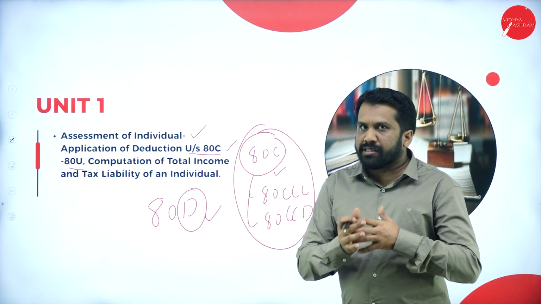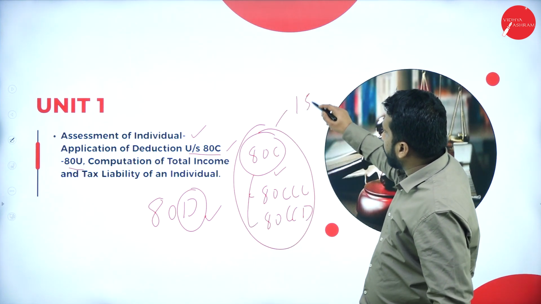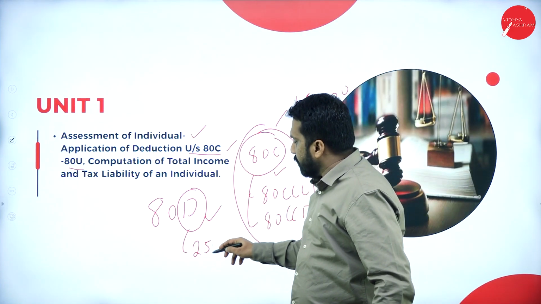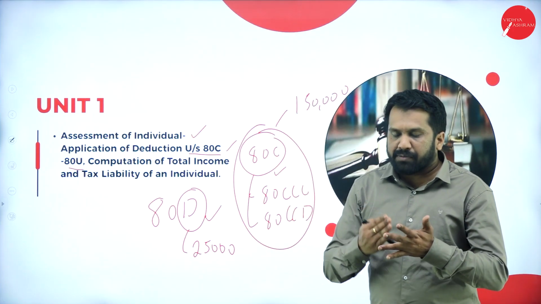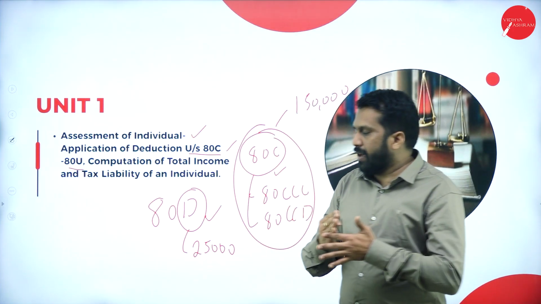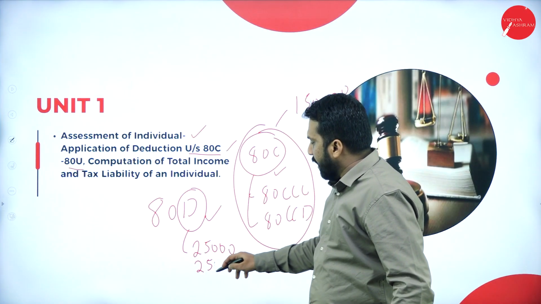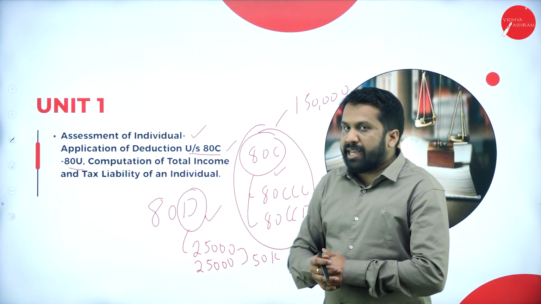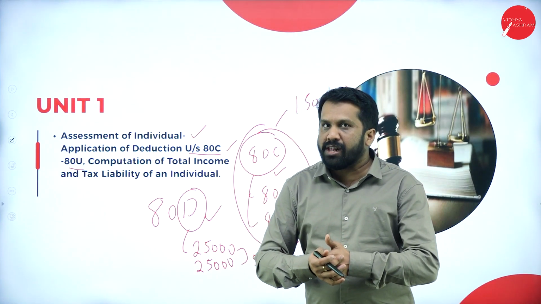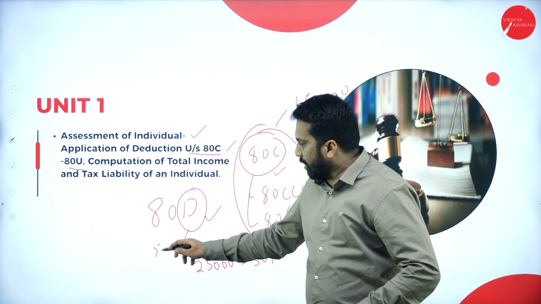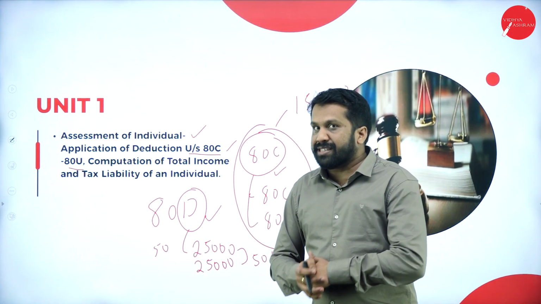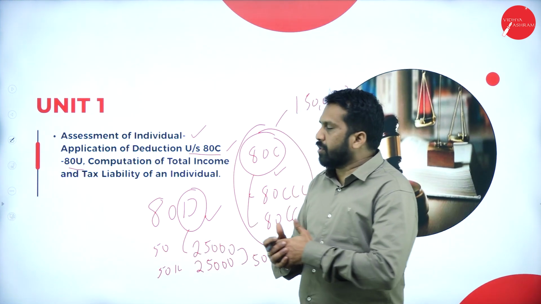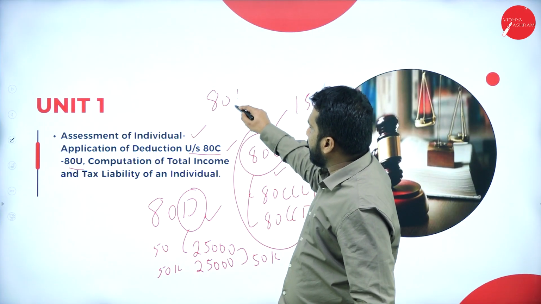In this also you have certain slabs, like all this comes under up to 1,50,000 deduction. In this 80D, 25,000 will be deduction for individual, spouse and children. And for parents, it will be 25,000 extra. In total you can claim 50,000 as deduction. And if the age of the individual is above 60, the 25,000 will become 50,000. If the age of your parent is above 60, the 25,000 will become 50,000. These are the deductions.